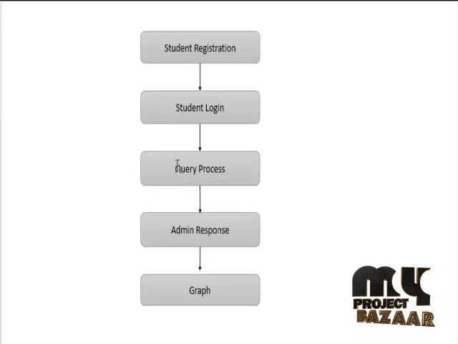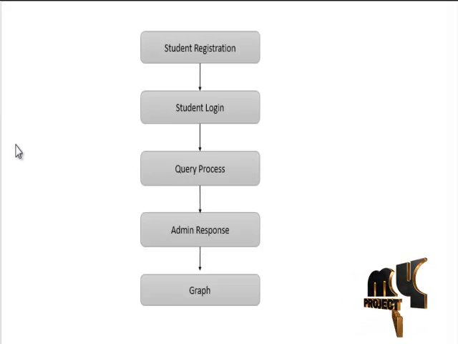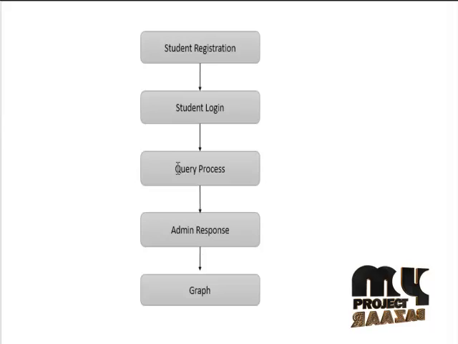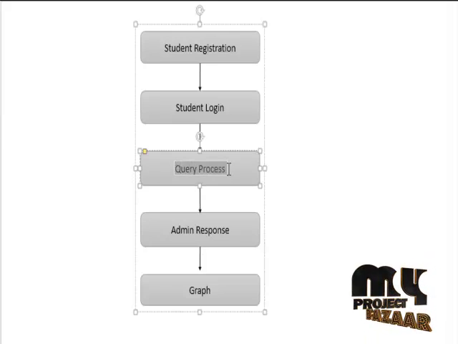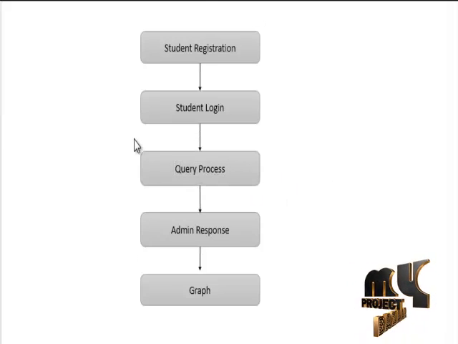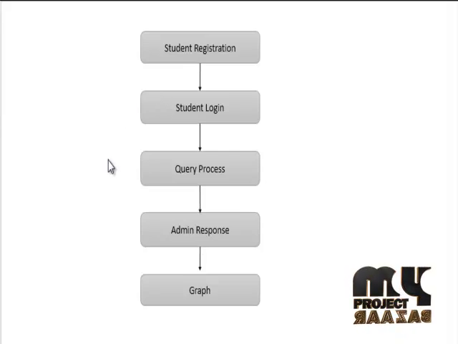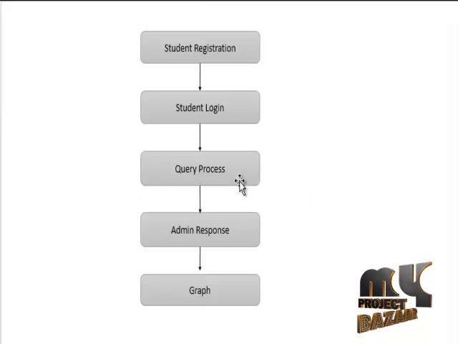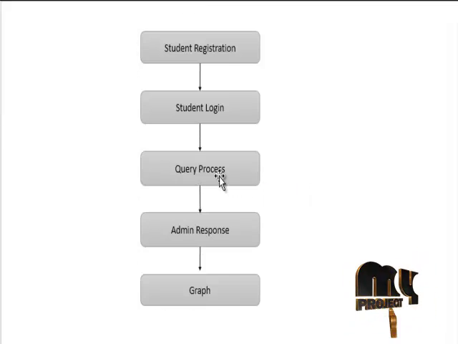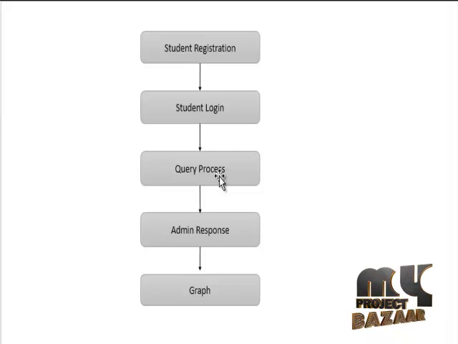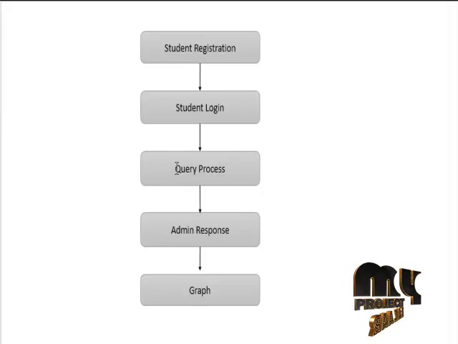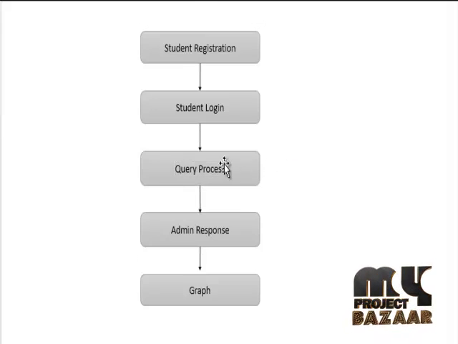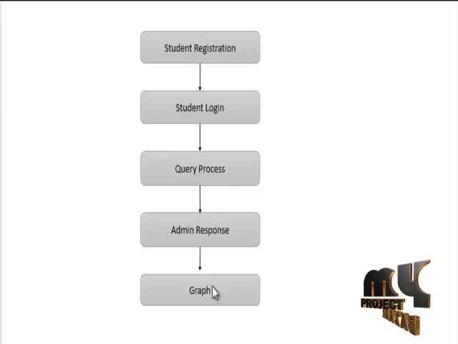These queries are verified by the admin, and afterwards the admin responds with the correlated information and answers to the students. So it is a process from admin to students and from student to admin. The information is gathered by the admin and displayed by the admin. This is one of the most important security processes in the cloud computing system, so unauthenticated people cannot access this cloud process.